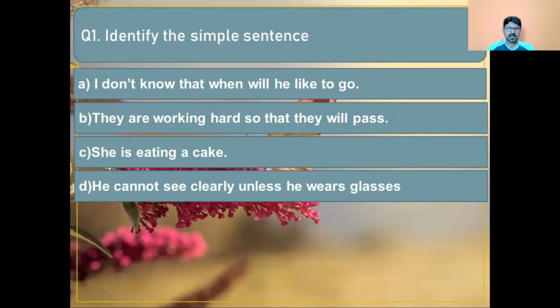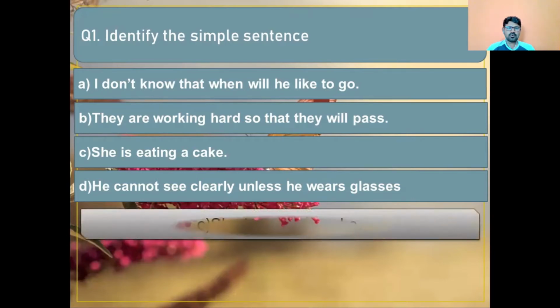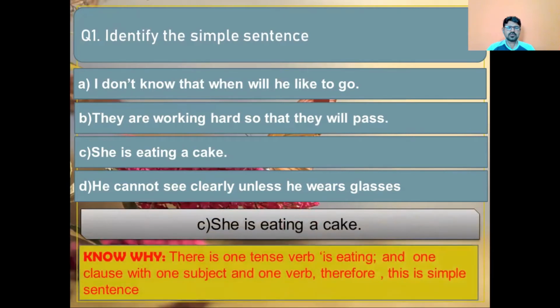Question number 1. Identify the simple sentence. Option A. I don't know that when will he like to go. Option B. They are working hard so that they will pass. Option C. She is eating a cake. Option D. He cannot see clearly unless he wears glasses. The correct answer is option C. She is eating a cake. Why? There is one tense verb, is eating, and one clause with one subject, she, and one verb. Therefore, this is a simple sentence.